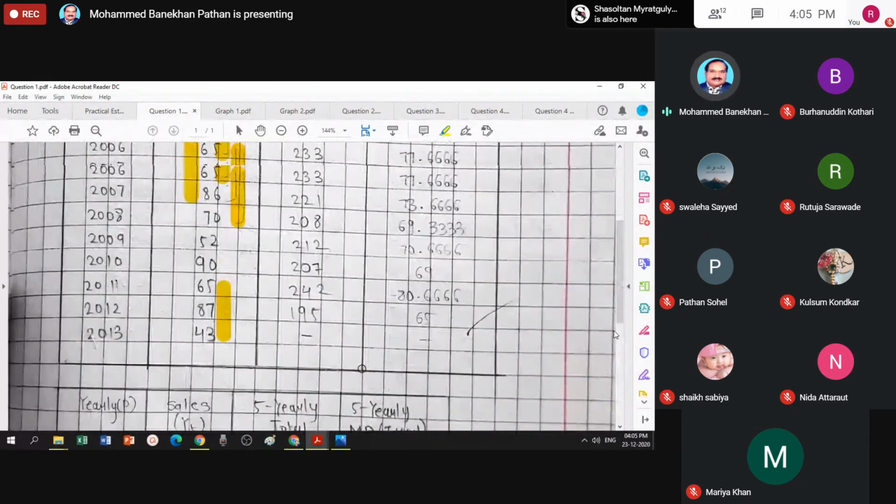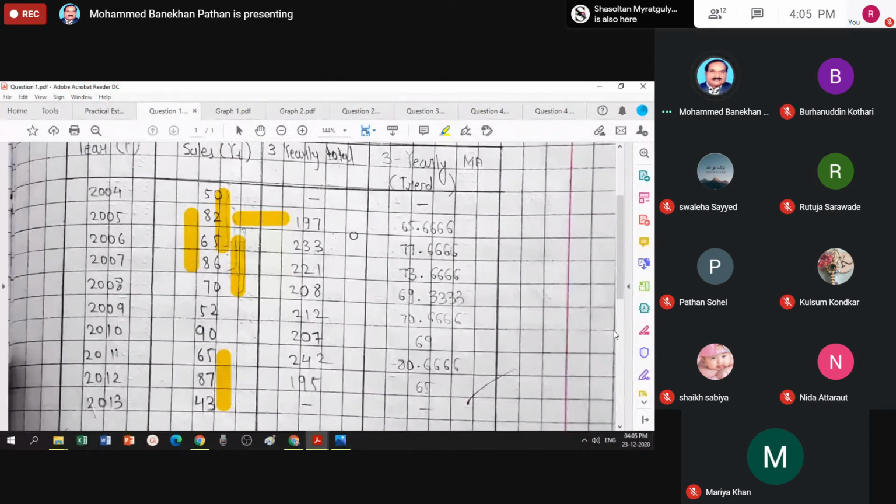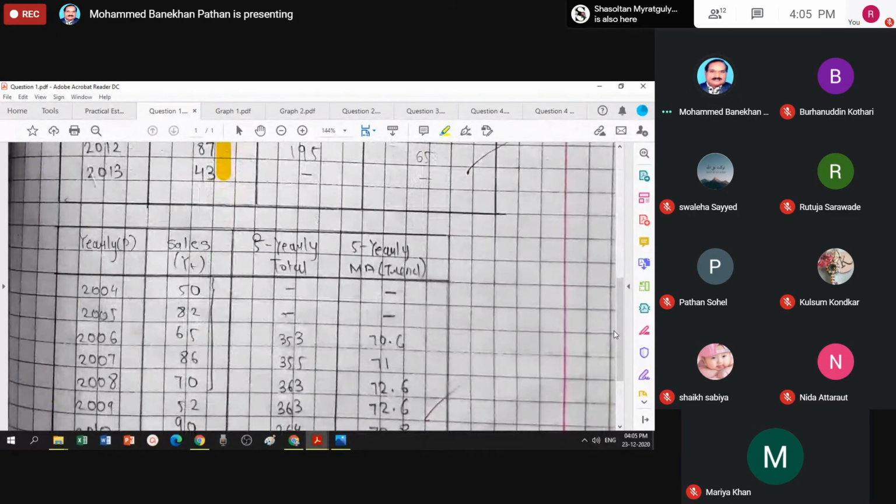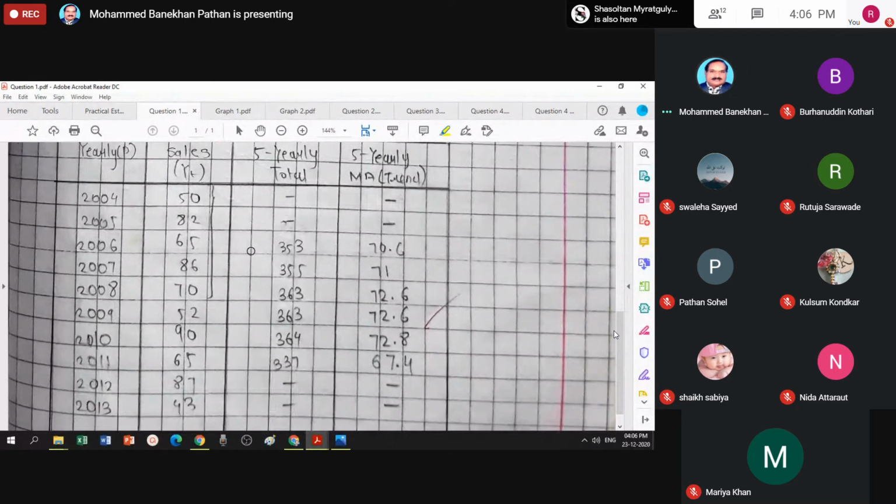The procedure will be continued as it is. I think everybody understands the method, a very simple method. That is why such a problem may be asked in the theory exam also. It is a practical problem but may be asked in theory. Let us proceed further. If my period is 5, which is odd, instead of 3, how will you do the calculation? The same way.